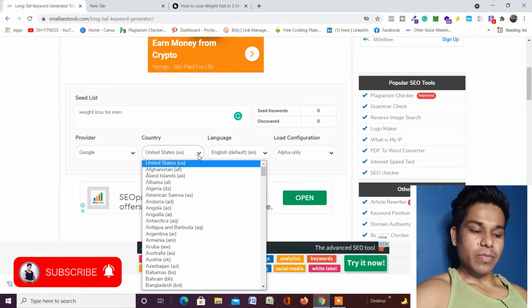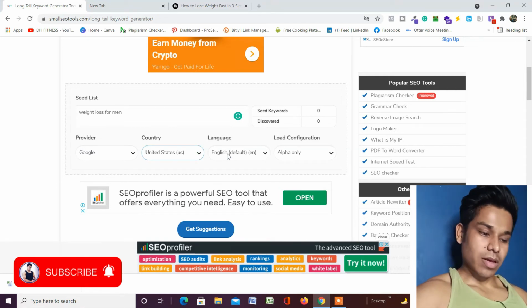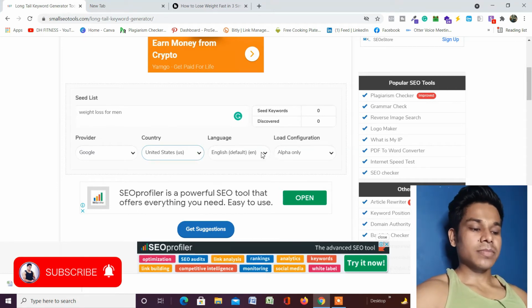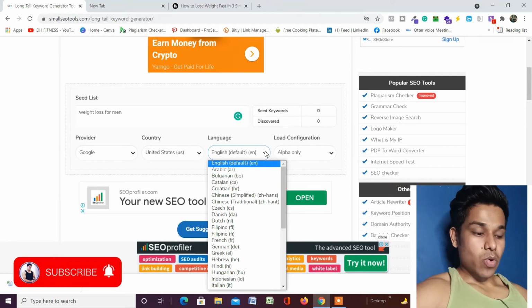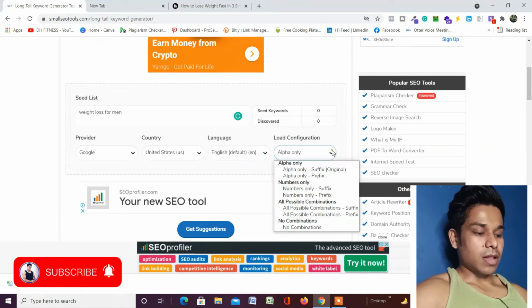You have another filter on the basis of country, which country you are targeting. You have another filter on the basis of language, so you can pick any language which you want. And here is the base of alpha.